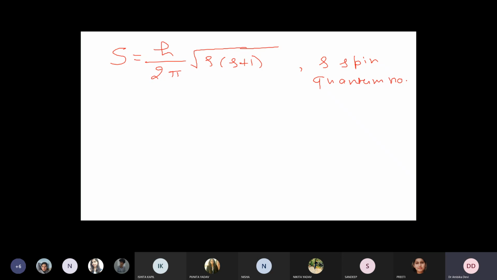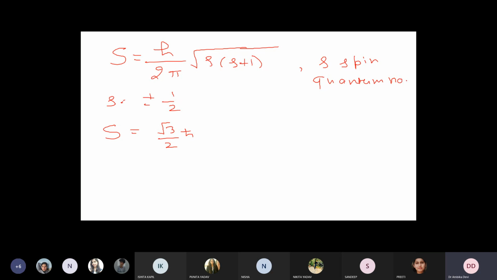And it can take values maybe plus half or minus half depending upon whether the electron has up spin or down spin, right? If it is up spin, then the value will be half. If it is down spin, then the value will be minus half, right? So s can take two values, plus or minus half. Accordingly, capital S, which is the spin angular momentum, has the value under root 3 by 2 h cross, where h cross is h upon 2 pi. When you put s equal to half in this, you will get this value, S is equal to under root 3 by 2 h cross.